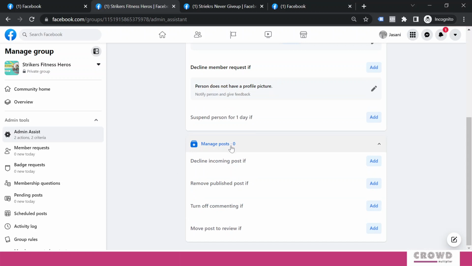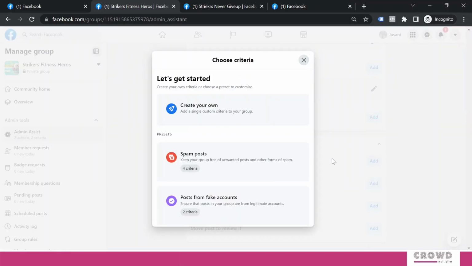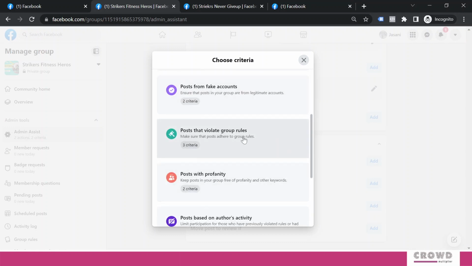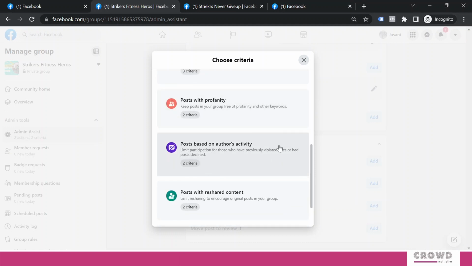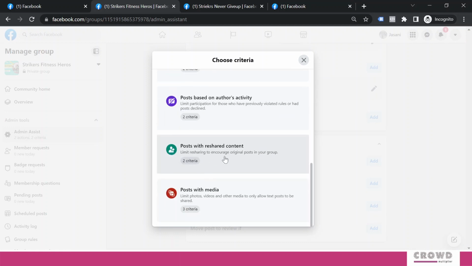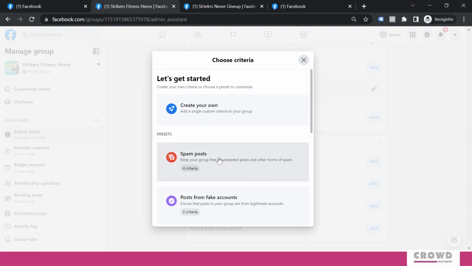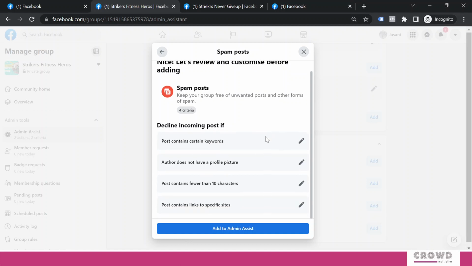Now we'll move ahead to manage post. In manage post, we have decline incoming post, remove published post, turn off commenting, and move post to review. Now first let's check out this decline incoming post. So here you get a lot of options: spam post, post from fake accounts, post that violates group rules, post with profanity, post based on author's activity, post with reshared content, post with media. Now let's look at this. So here 4 criteria have been given.